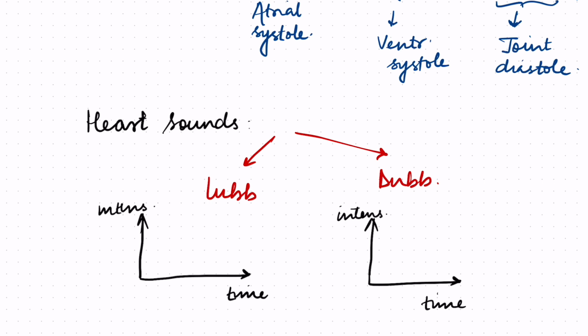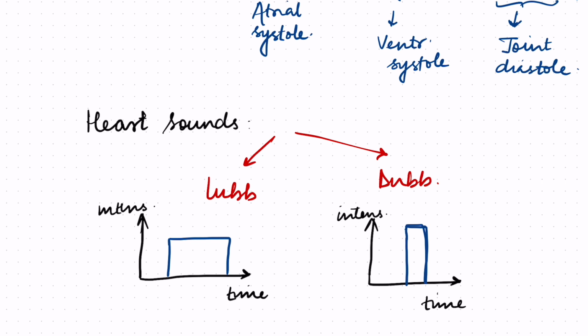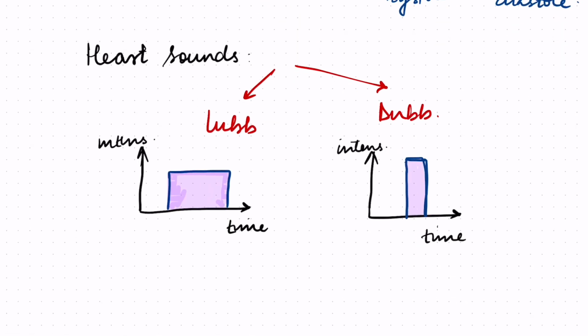This is just to make you remember the things. It comes out to be something like this. What do you understand? It's simple. The first heart sound has a prolonged duration but low intensity, whereas the second heart sound has less duration but high intensity, high pitch. So this you have to remember.